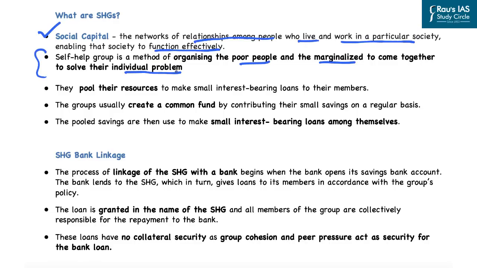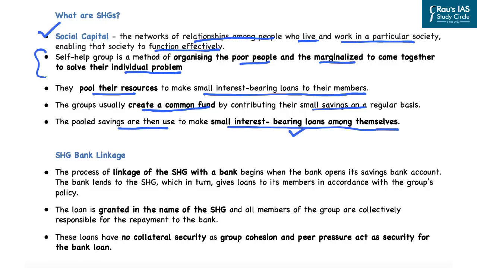In this, what they do is that they pool their resources to make small interest bearing loans to their members. Further, the groups usually create a common fund by contributing their small savings on a regular basis. And these pooled savings are then used to make small interest bearing loans amongst themselves. So, what these self-help groups do is that they pool the savings of the members together. And once the resources are pooled together, they start lending operations. And these are small interest bearing loans which are provided to the members, who are then responsible to pay it back after a point of time and with a particular interest. However, these interests are very small in nature.